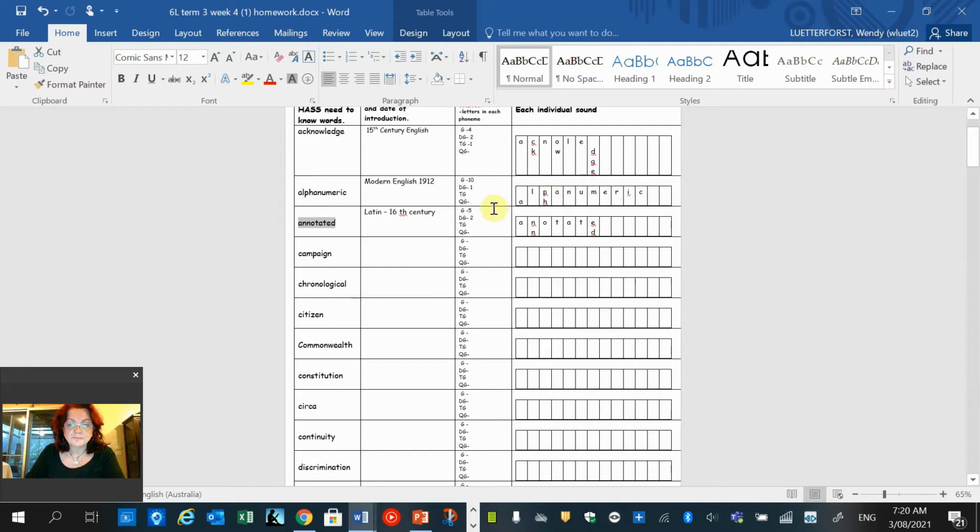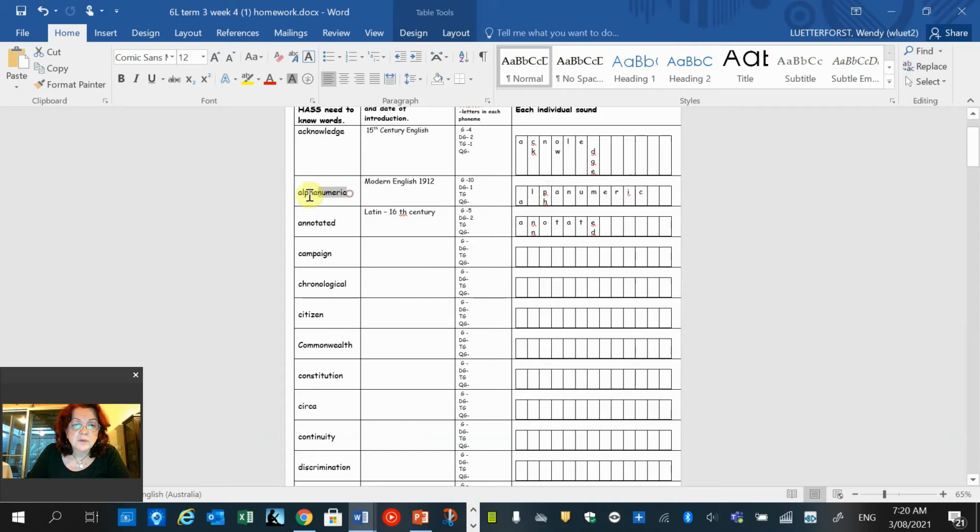So 11 sounds, and you can write that on your sheet there when you write it in red and blue if you want to do that. But what we can see is it's almost phonetic. It's almost one letter, one sound. But here this F sound is a digraph. The PH is making the F sound. So 10 graphs, 1 digraph, there it is there.